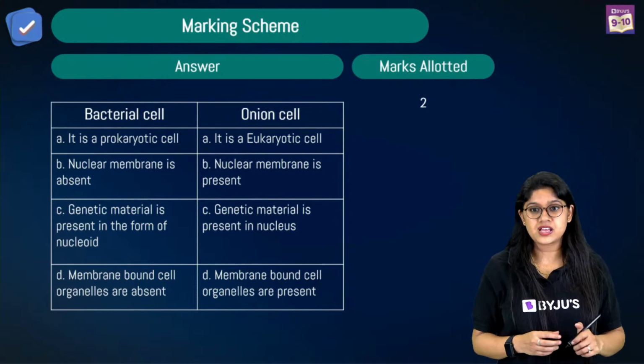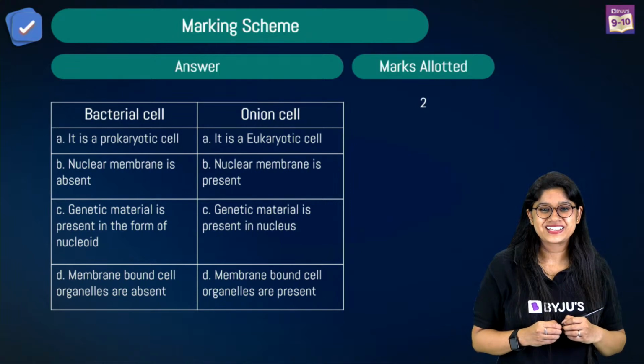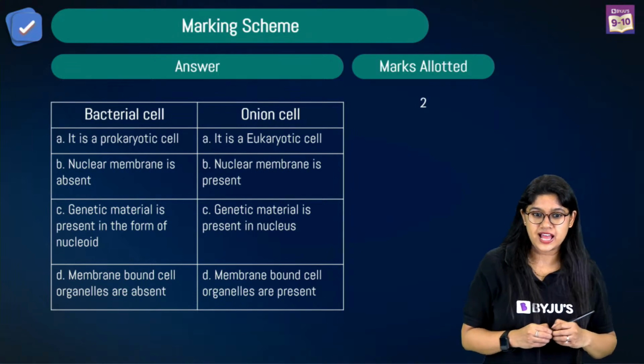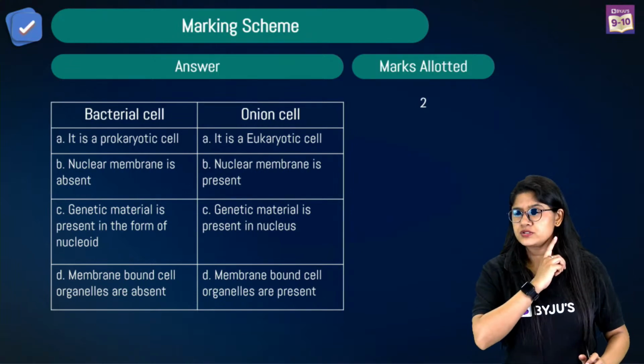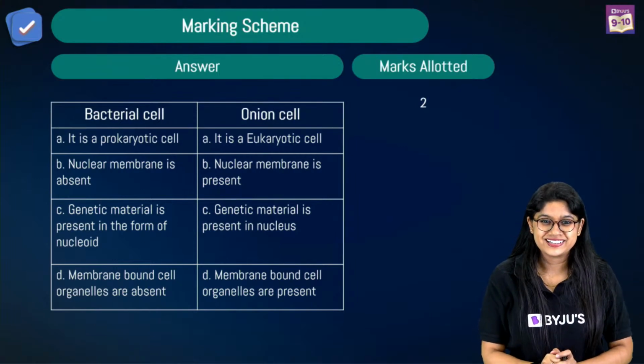Very good. Bacteria are prokaryotic cells, whereas the onion peel is a eukaryotic cell. Yes, Nitin, I can see that you're asking about it. You can do a little bit of research. It's very easy. We have discussed it.